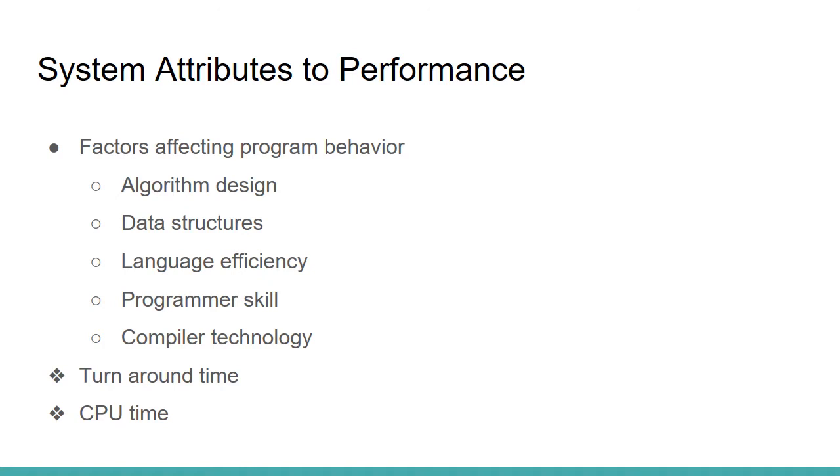However, program behavior is difficult to predict due to its heavy dependence on application and runtime conditions. There are also many other factors affecting program behavior, such as algorithm design, data structure, language efficiency, programmer skill, and compiler technology. So these are the factors that are affecting the behavior of a program, and they are listed here.